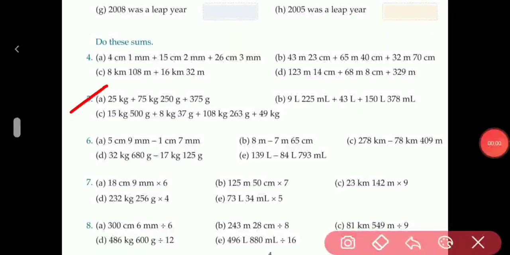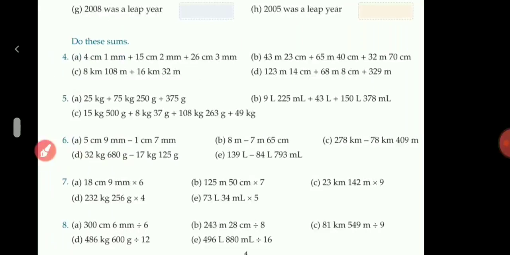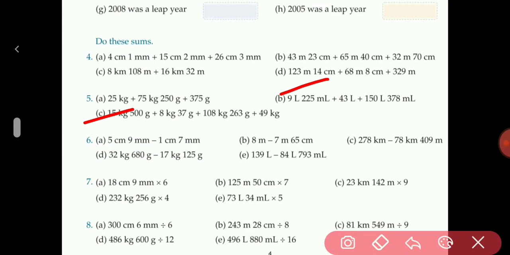Question number 5. Here also we have to add them. 25 kg plus 75 kg 250 gram plus 375 gram. Here is the solution. We will write kilogram on one side and the gram on one side. Now we will add them. Rest of the questions B and C will be your homework.